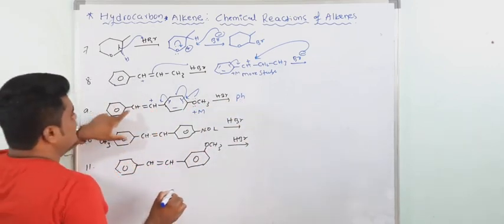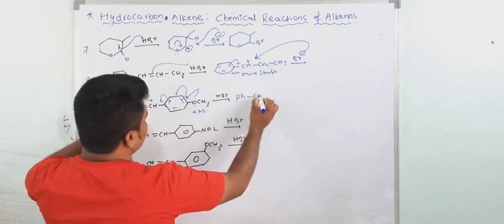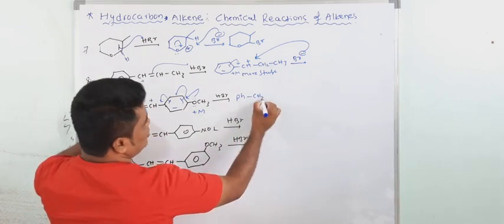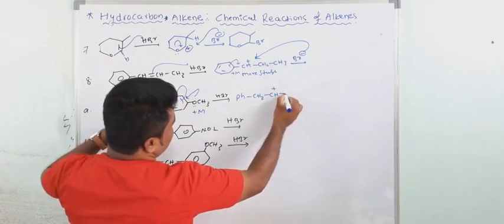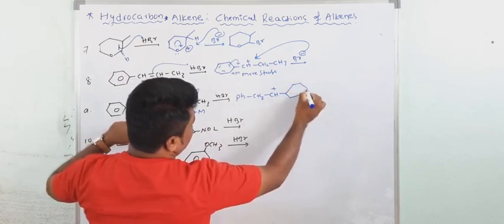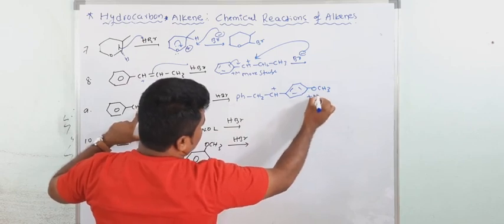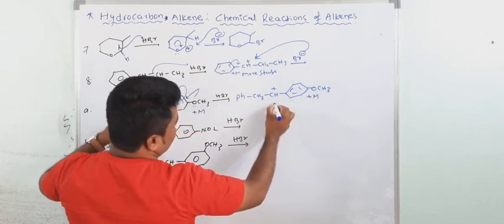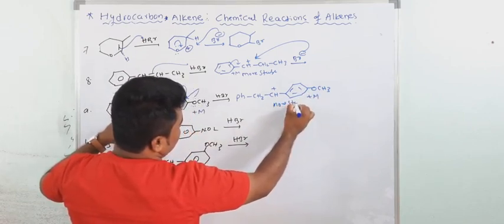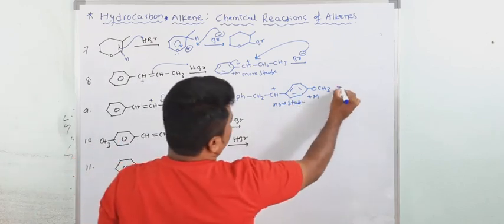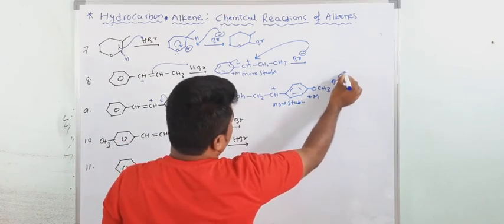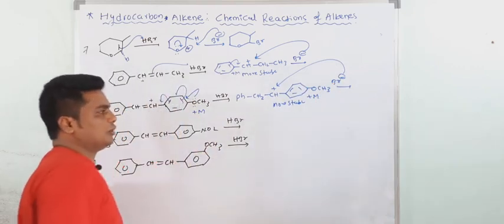So I am writing this benzene as Ph. Now protonation takes place at this point, CH2. Now CH plus charge, and this carbocation is stabilized by what? Plus M effect. This is the more stable carbocation. Then after what happened? Br minus attacks at this point. Then write down the product.